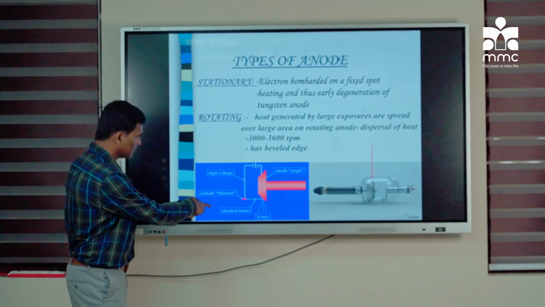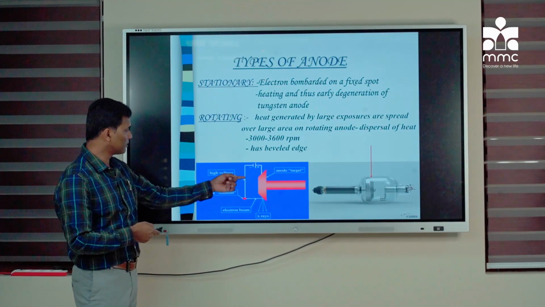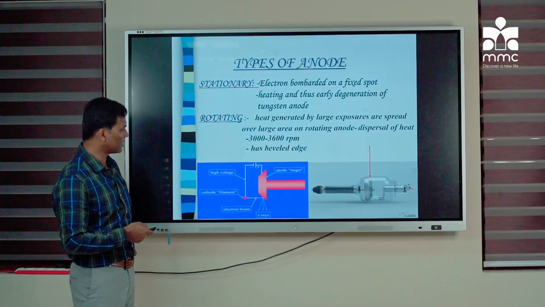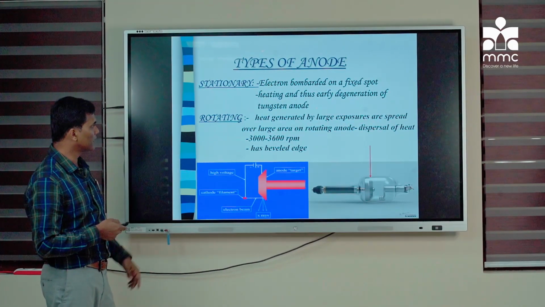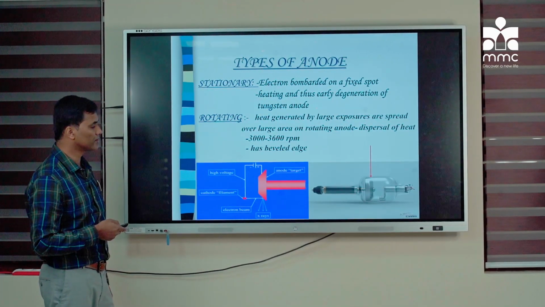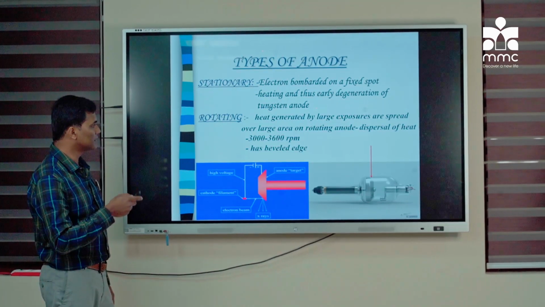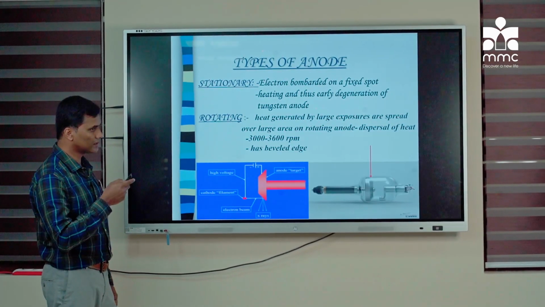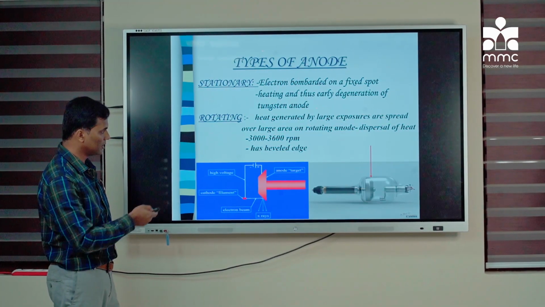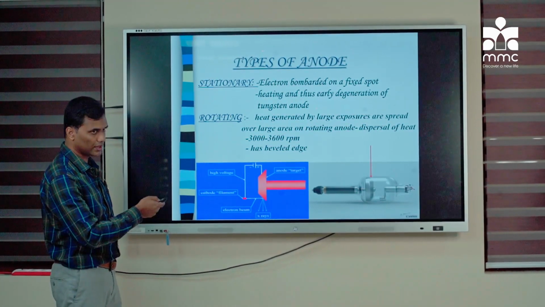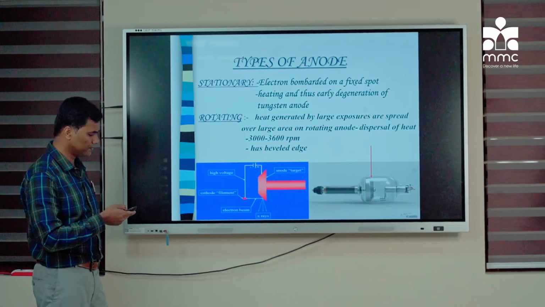Like in this image, you can see there will be a rotor, and the anode will be rotating. It has a beveled edge and it rotates at the speed of 3000 to 3500 revolutions per minute. So the heat is dissipated along the circumference. So you can see the same on the actual X-ray tube over there.